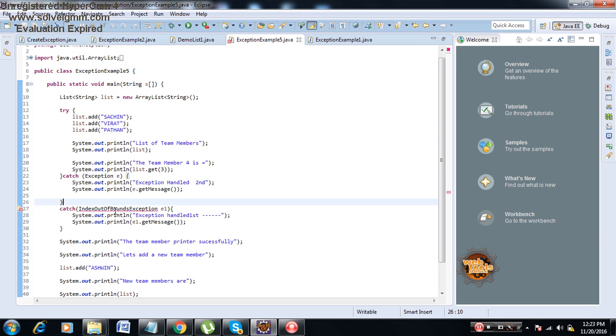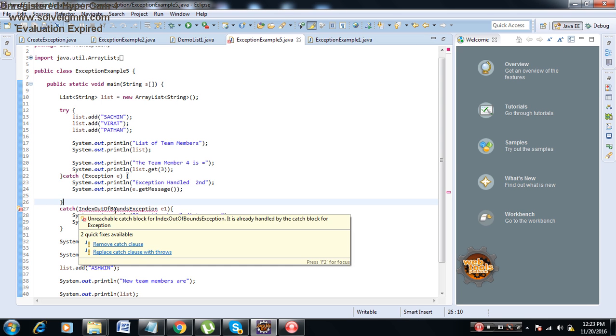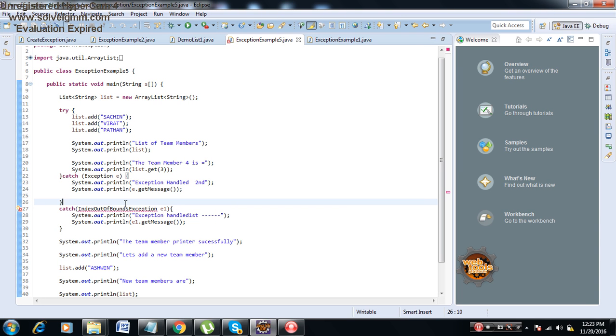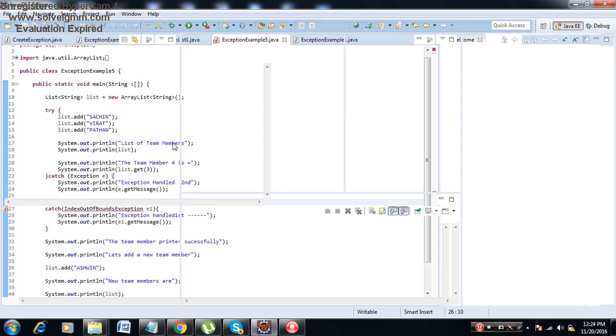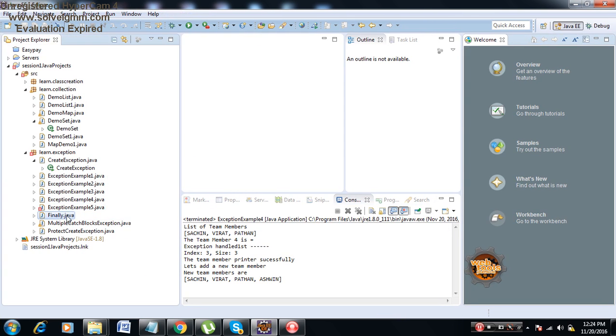Now when you hover on this, it will say unreachable catch block for IndexOutOfBoundsException. It is already handled by the catch block for Exception. Therefore this is of no use. If you write the child exceptions below the parent exception, it is of no use. You should always write the child exceptions first, then the parent exception at the last. Clear with this? Now I will go with another example.